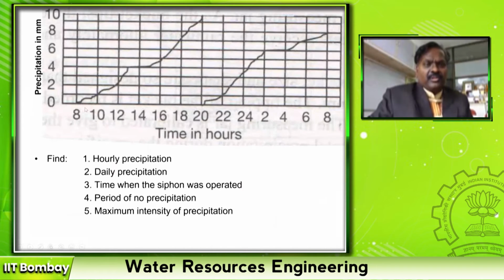So please note this chart is cumulative, right? And you can see that from 13 to 15 there is no rainfall. That is why the pen is horizontal, right?